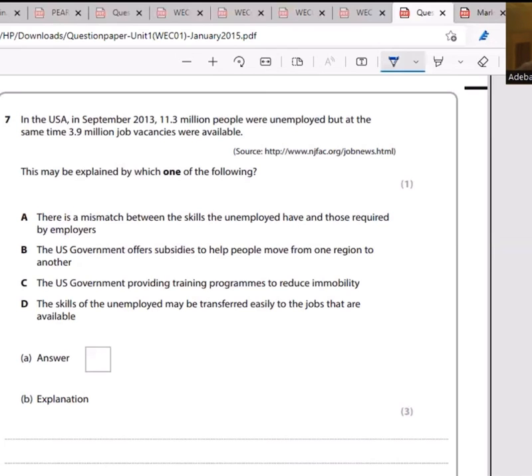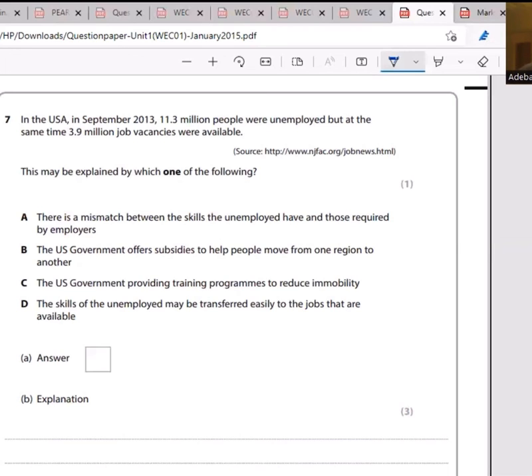increase unemployment. C, the US government provides training programs to reduce immobility. If government increases training programs, it makes workers more mobile. They become more skilled. Then there will be mobility of labor, because immobility of labor means the inability of workers to switch from one job to another. Then go to D, the skills of the unemployed may be transferred easily to the jobs that are available. If the skills of the unemployed can be easily transferred to the jobs available, then the 11.3 million should have been reduced. The unemployed people should have taken the jobs. So that means there's immobility of labor. So D is also not an option.